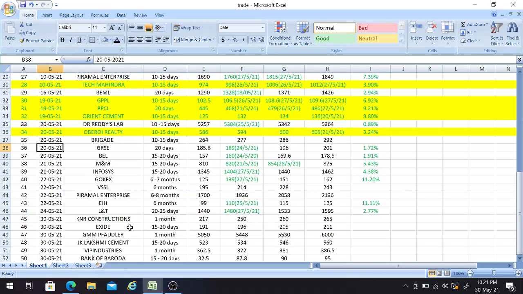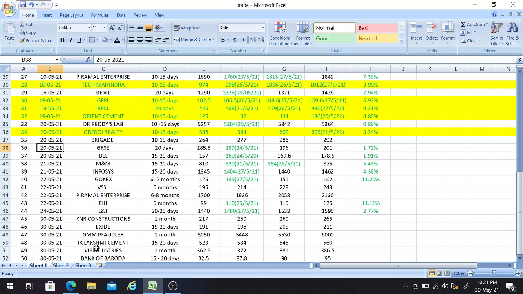And the next one is Exide stock with a time frame of 15 to 20 days with a buying price of 191. The first target is 196, the second target is 205 and the third target is 211, friends. And the next one is GMM Pfaudler stock with a time frame of 1 month. You need to buy this stock around 5050 with a first target of 5448, second target of 5530 and third target of 6000 rupees, friends.